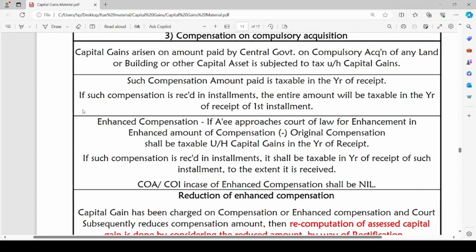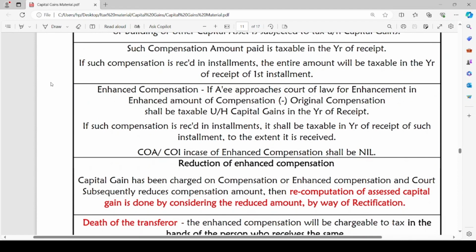Reduction of enhanced compensation. The capital gain has been charged on compensation or enhanced compensation, and subsequently the court reduces the compensation amount. Then recomputation of assessed capital gain is done by considering the reduced amount by way of rectification. Here the assessee has computed the capital gain as per the compensation he has received or any enhanced compensation. But subsequently, the court says to reduce the compensation amount.